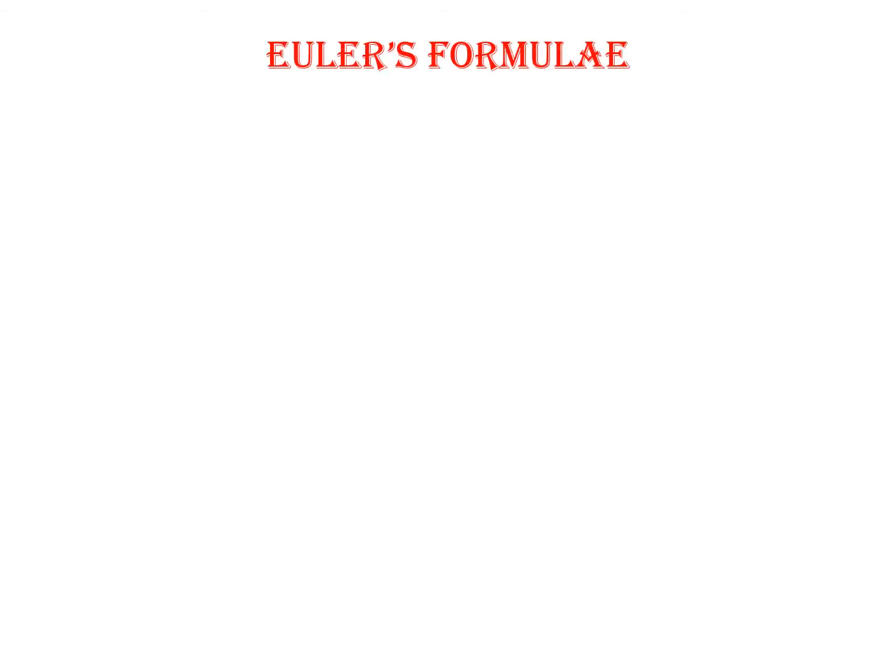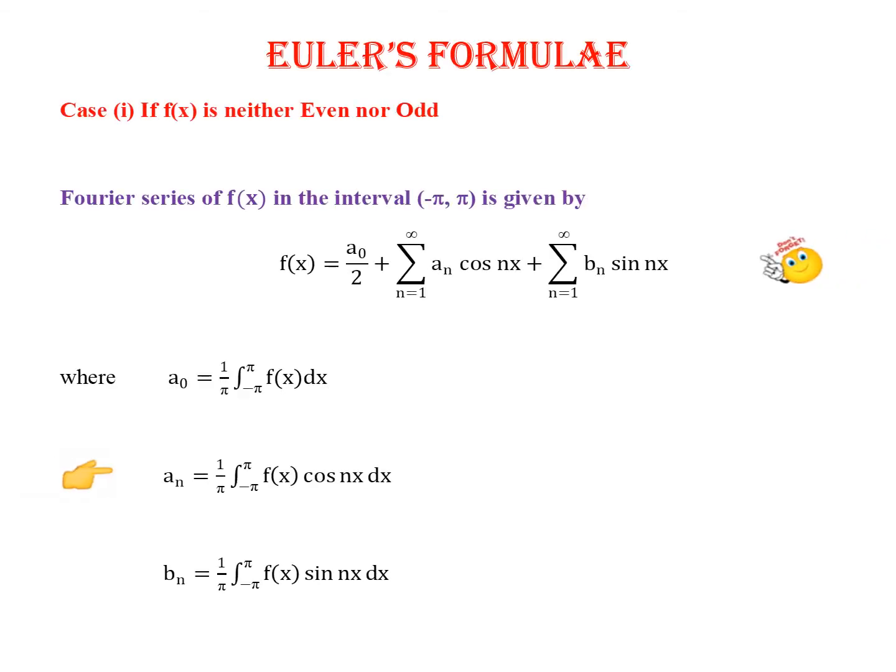The constants a naught, a n and b n are given by a formula called Euler's formula. And we have three different cases here. Suppose if the function is neither even nor odd function, then the formulae for a naught, a n, b n are given by these.